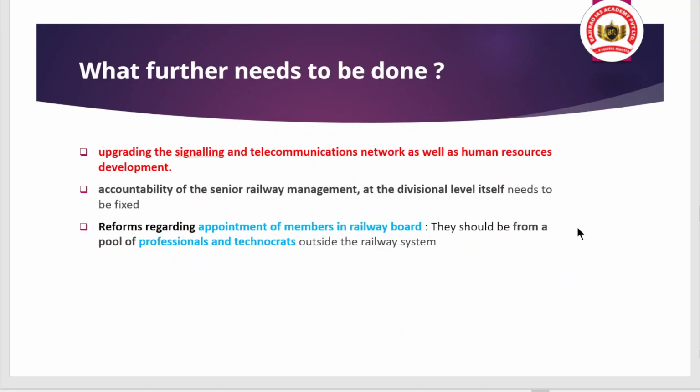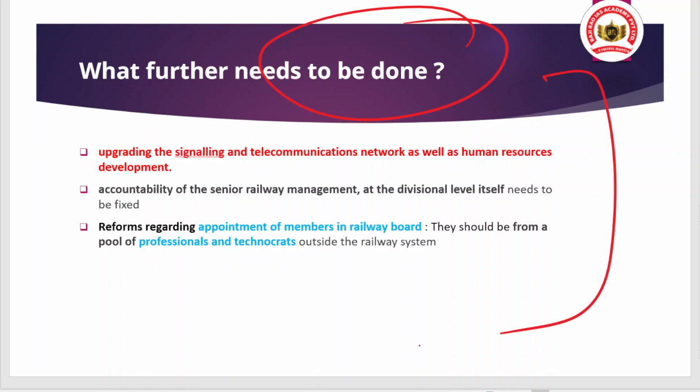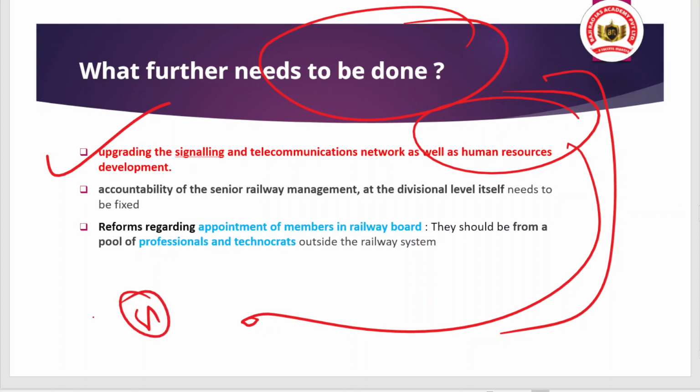Okay, so these were the measures which were taken, but they were not sufficient, and that's why further measures need to be taken, so that we can ensure the safety. First of all, upgrading the signaling and telecommunication network as well as human resource development. Remember, human resource development means proper skilling and training of the officers or the staff to deal with the crisis, to deal with the uncertainty, and all of that.